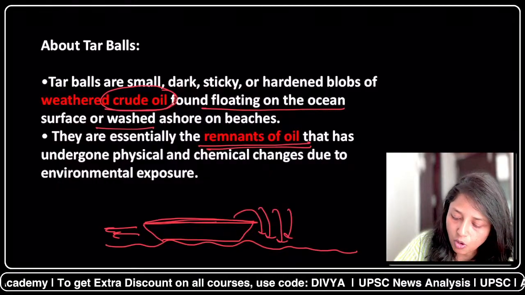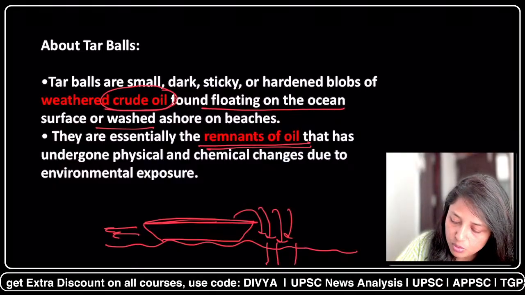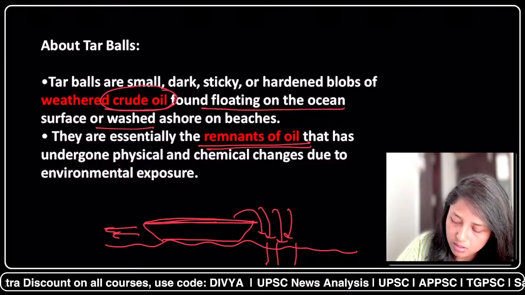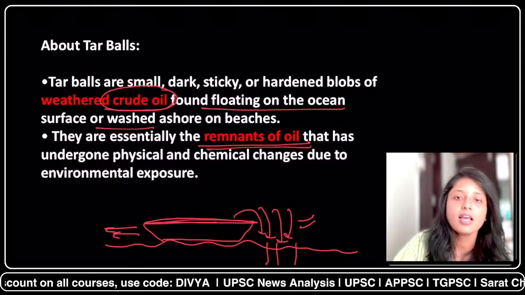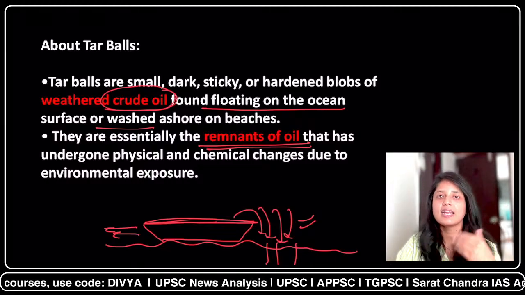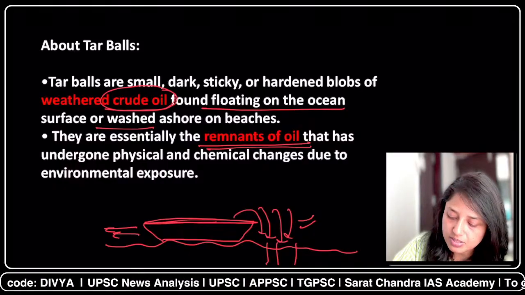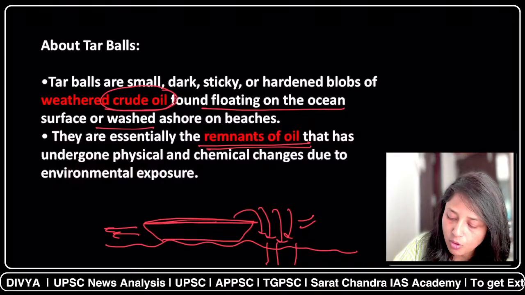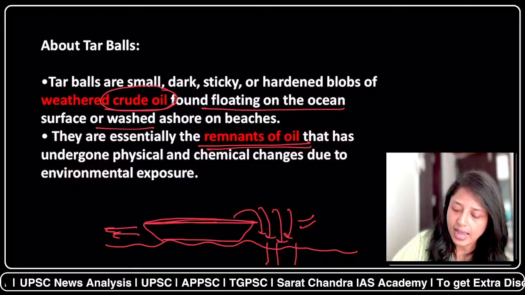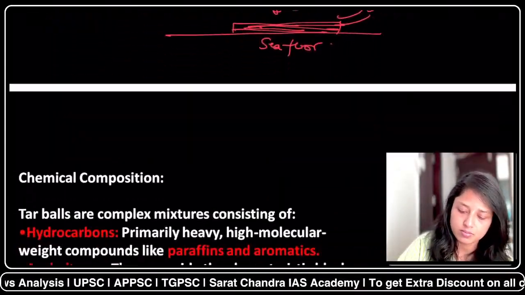Now, this oil will gradually come to the ocean floor. So what will happen to this oil? Some of the substances will be of lighter form and they can evaporate or dissolve in the water. But some of the substances can get accumulated on the sea floor, and these will be the main raw material for the tar balls.